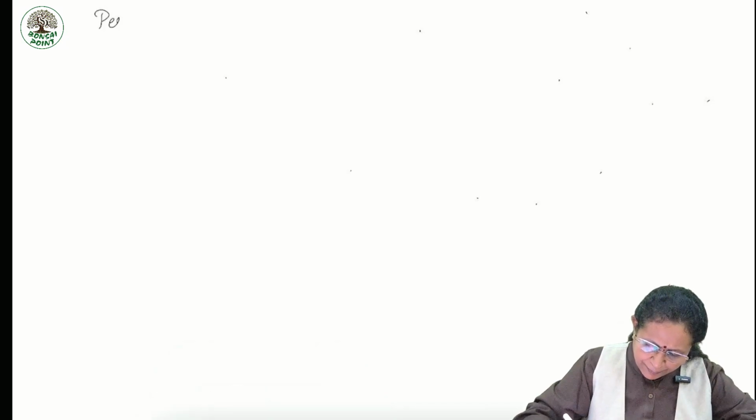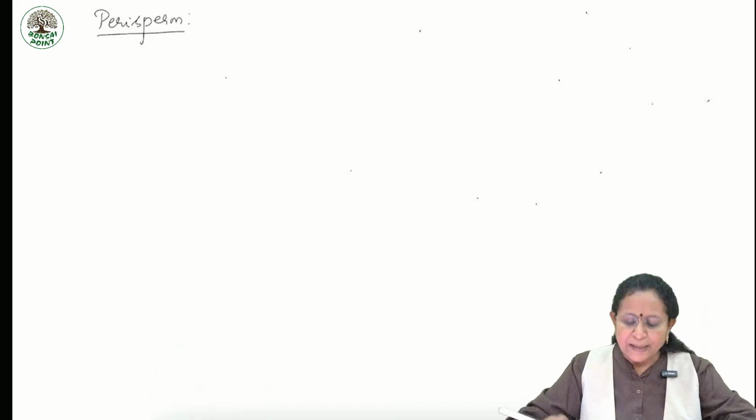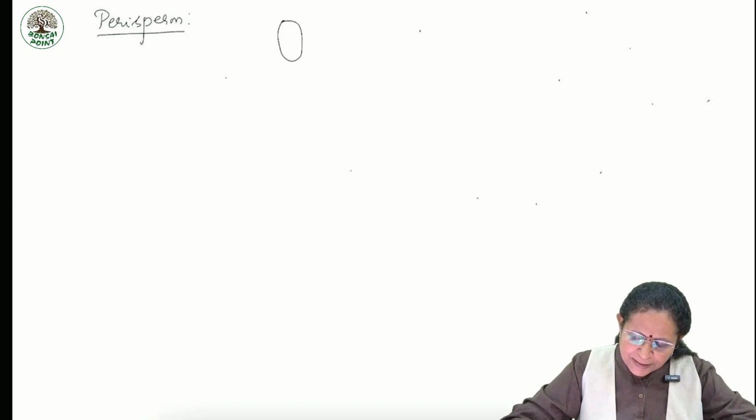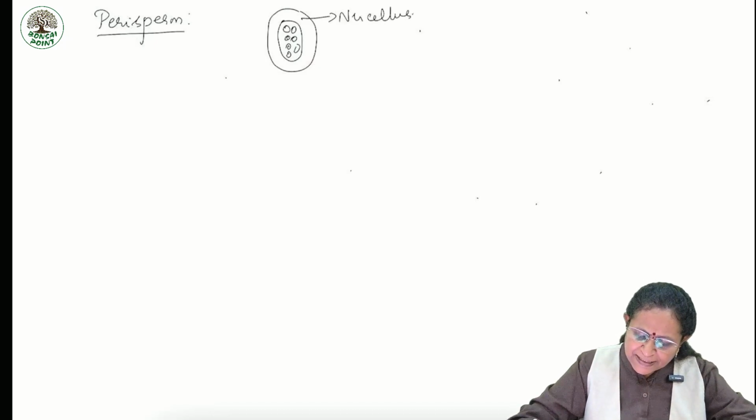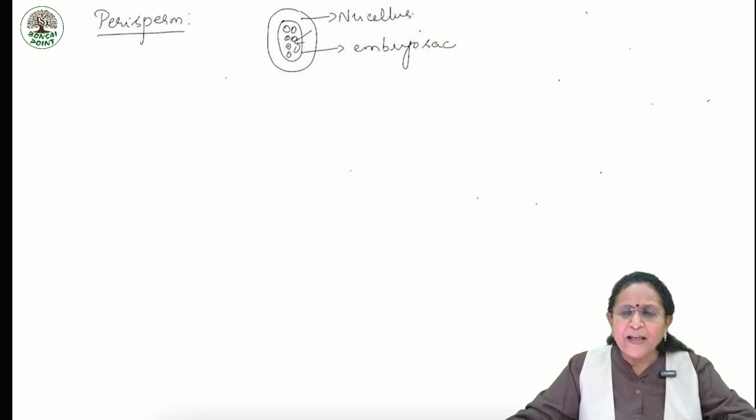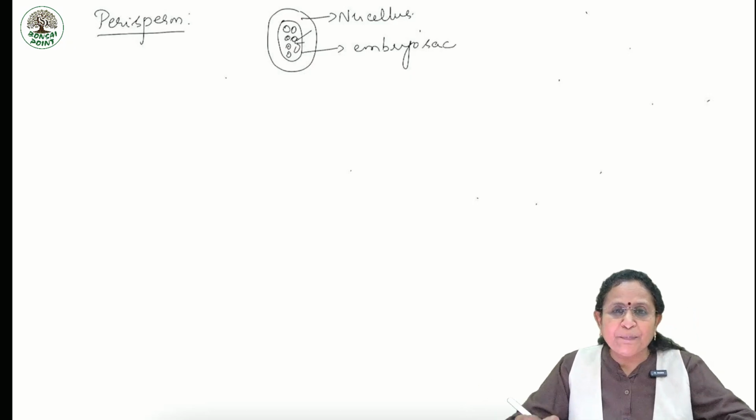Yes, students, let me tell you the meaning of perisperm. If this is the embryo sac, this is the nucellus. It supplies nourishment to the developing cells of the embryo sac. Thereby, the nucellus will be used up completely.